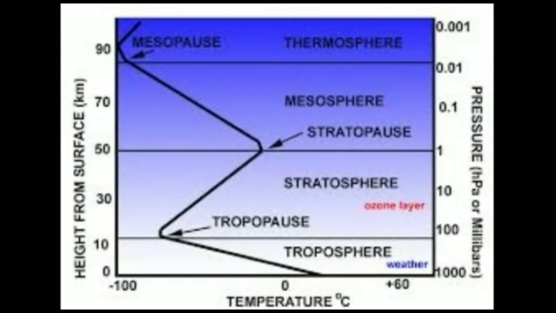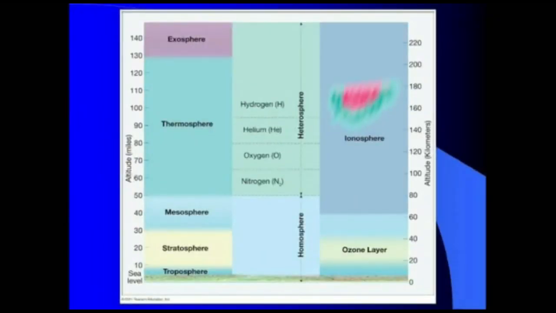There are three distinct zones of temperature change, each separated by a boundary zone or pause. These boundary zones or pauses are tropopause, which lies between troposphere and stratosphere, stratopause, which lies between stratosphere and mesosphere, and mesopause, which lies between mesosphere and thermosphere. Troposphere. It is the lowermost layer of the atmosphere.